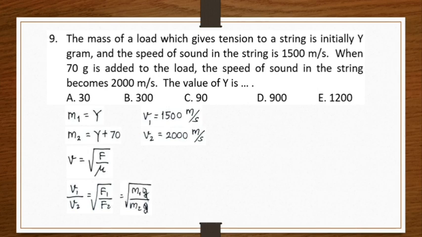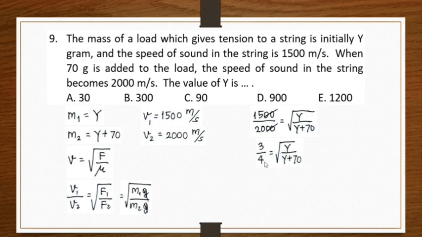It will be given by the load, so it is equal to mass times G. So this is the square root of mass 1 times G over mass 2 times G, and we can cross G out. So V1, which is 1500, over V2, which is 2000 meter per second, should be equal to the square root of m1 is y and m2 is y plus 70. So it is 3 over 4 equals the square root of y over y plus 70.